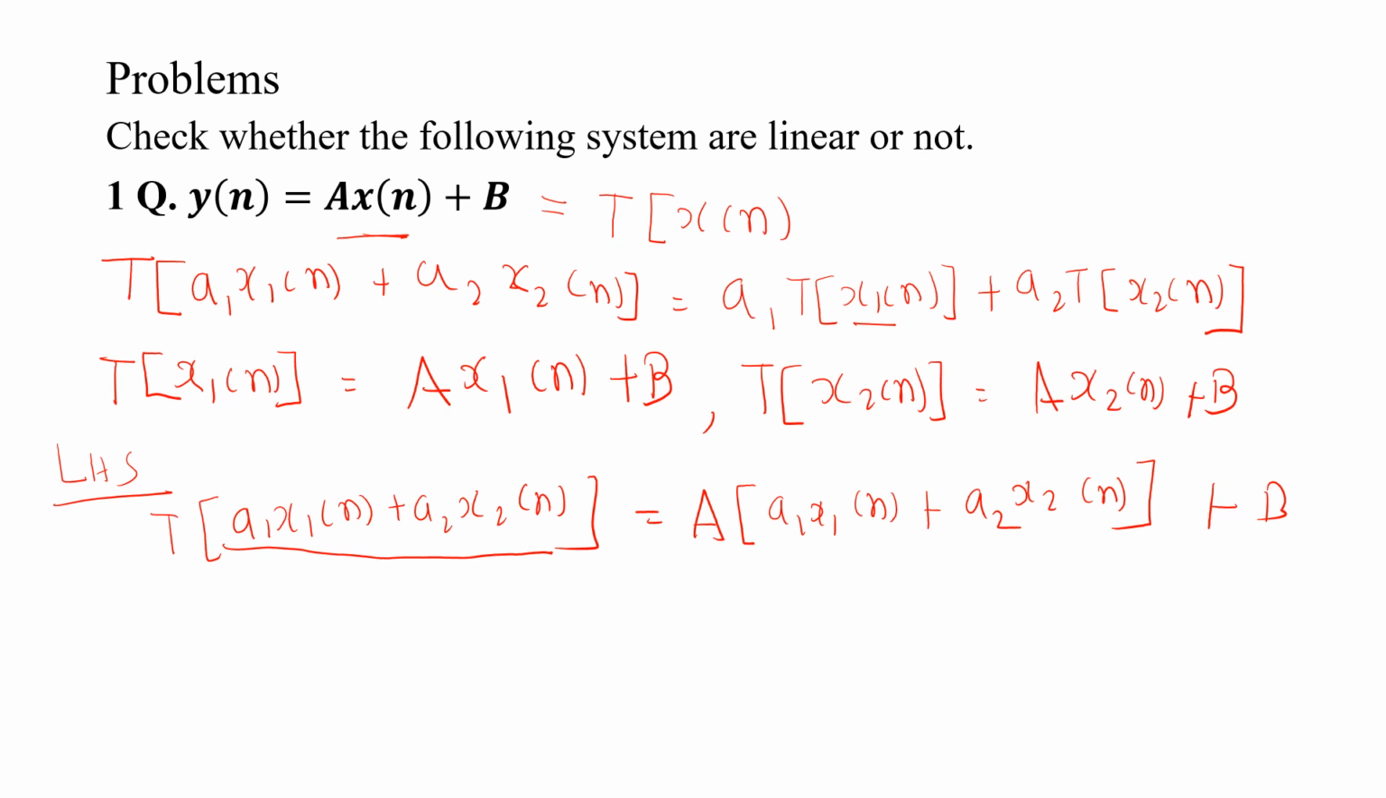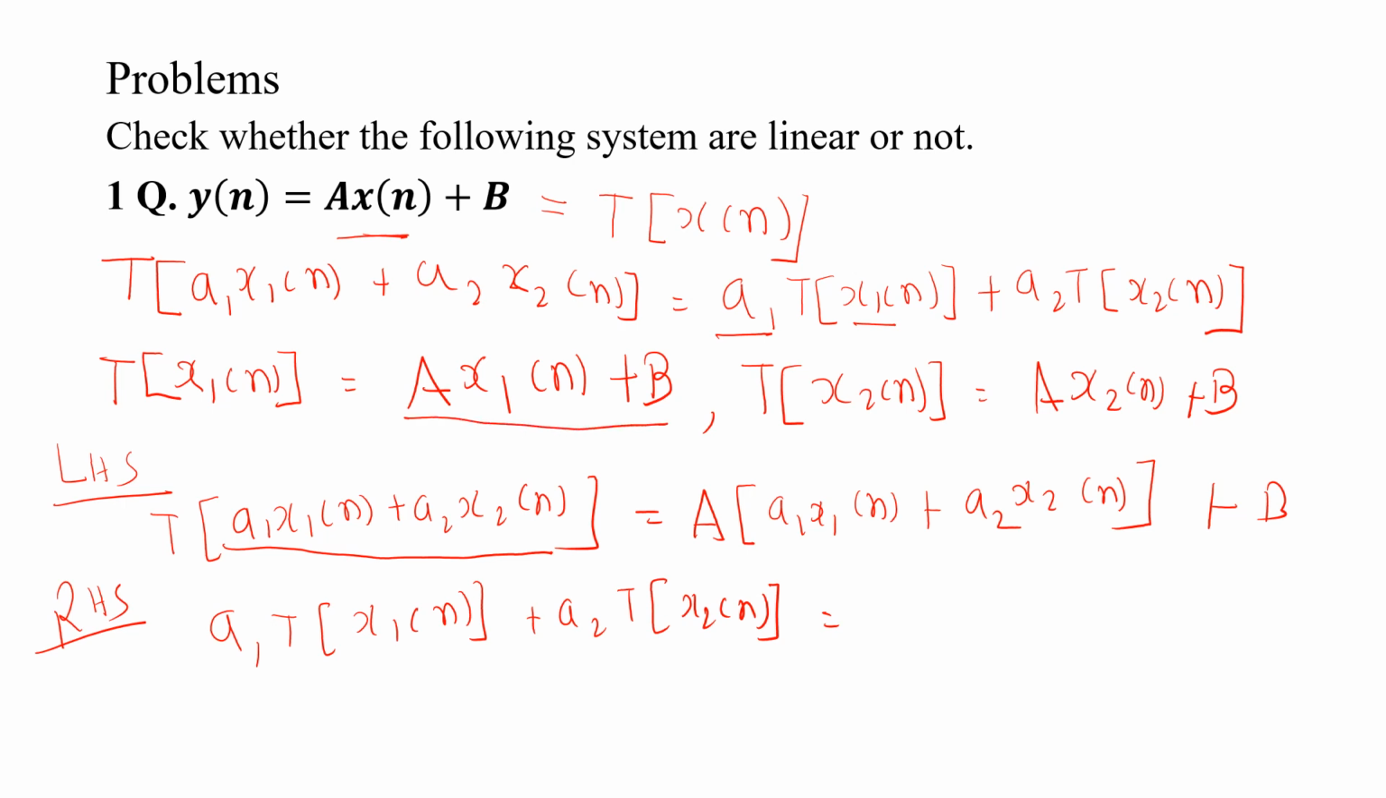Similarly, now the LHS we got this value. What is the RHS? It is given as A1 T of x1 of n plus A2 T of x2 of n. So what did I get? A1 T of x1 of n, where T of x1 of n is A x1 of n plus B.